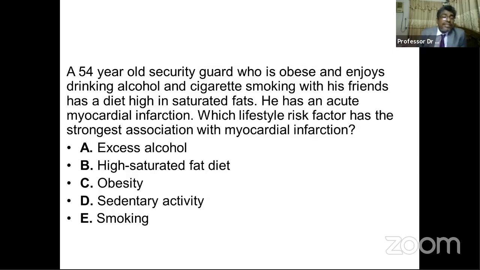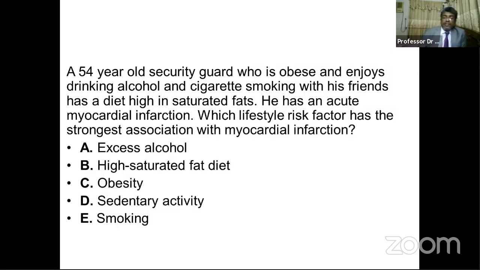So which one is it? Excess alcohol, high saturated fat diet, obesity, sedentary activity, or smoking. The man has a sedentary lifestyle as a security guard, and he smokes.